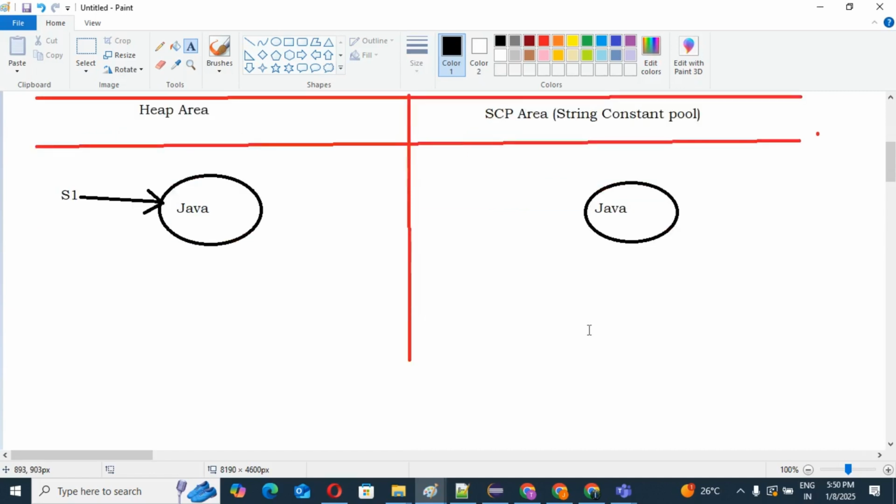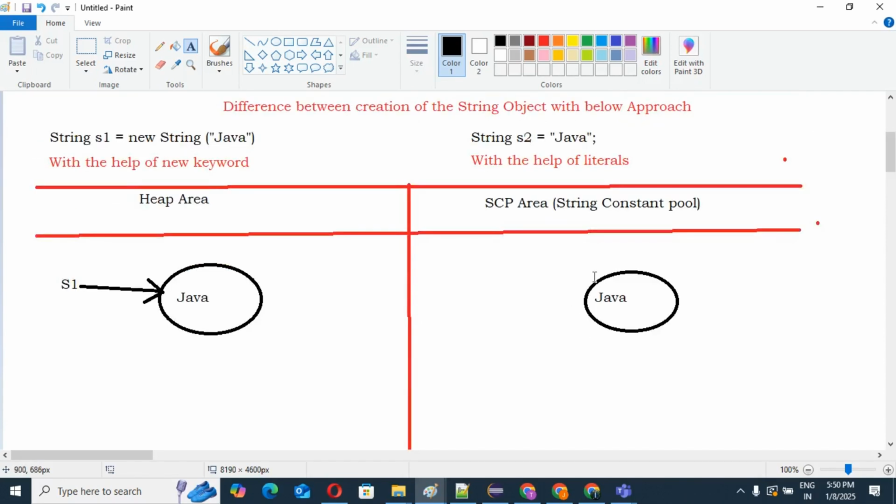Then immediately you may have one question in your mind: what is the need of the SCP object? Because we have created Java, and because this is a literal, we have created it in our SCP area. Then what is the need?